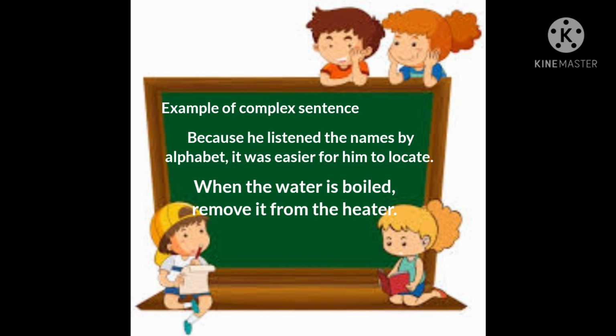Next example, when the water is boiled, comma, remove it from the heater, period. So the dependent clause is when the water is boiled, followed by a comma, and then remove it from the heater is the independent clause. Note that there is a comma in this sentence because it begins with a dependent clause.